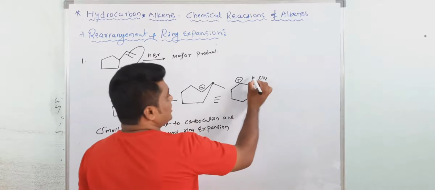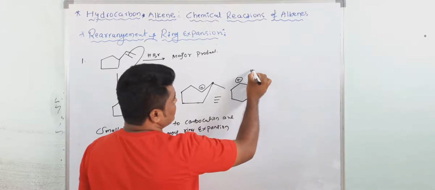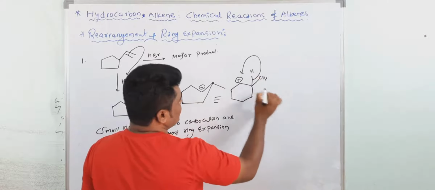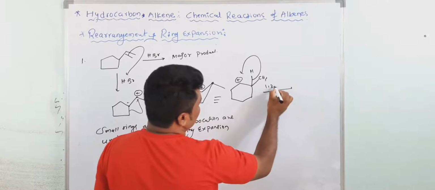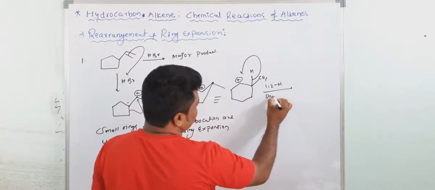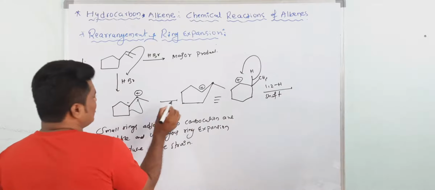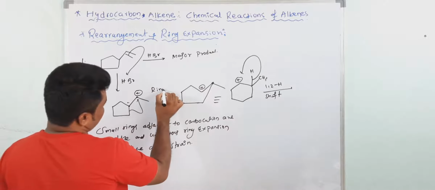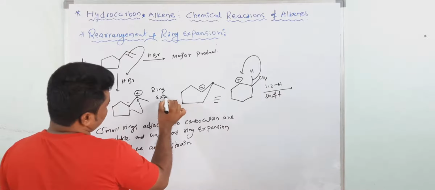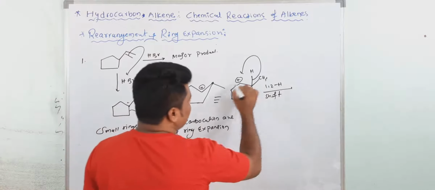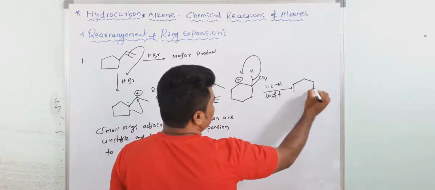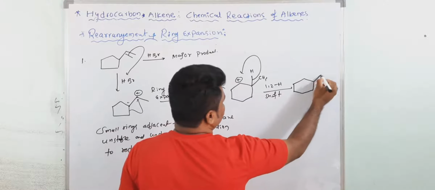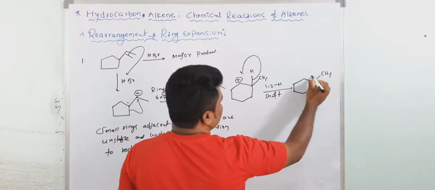Here a 1,2 hydride shift will take place. So this is ring expansion, and here hydride shift. Now you are getting the stable carbocation, a tertiary carbocation.